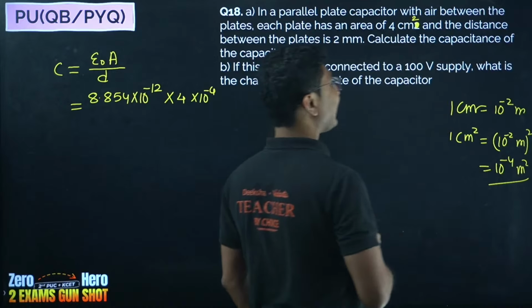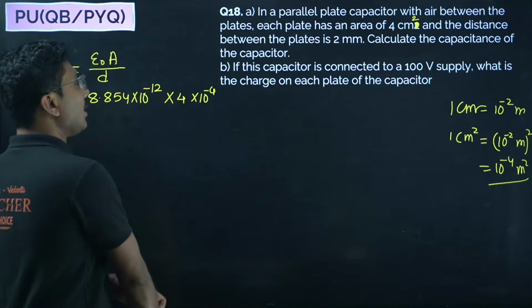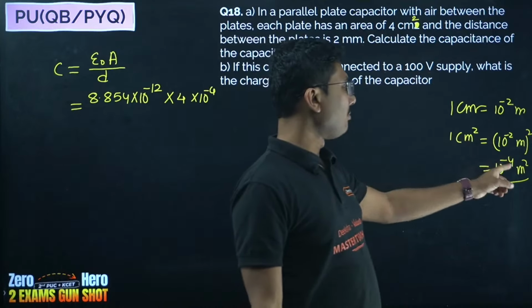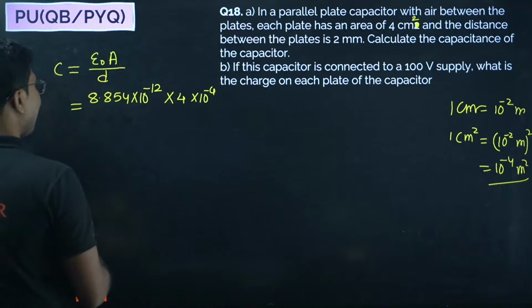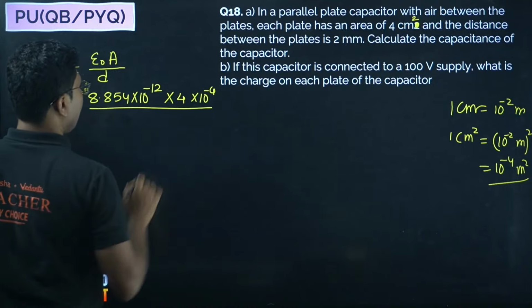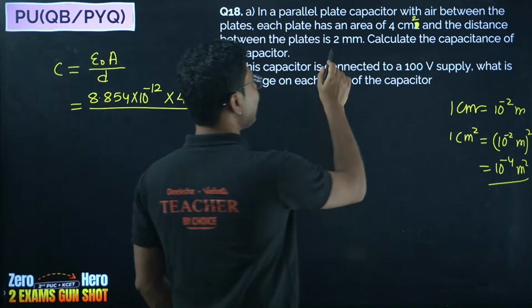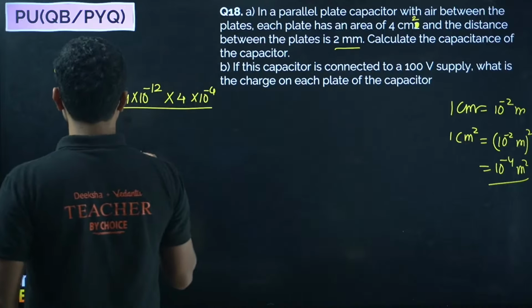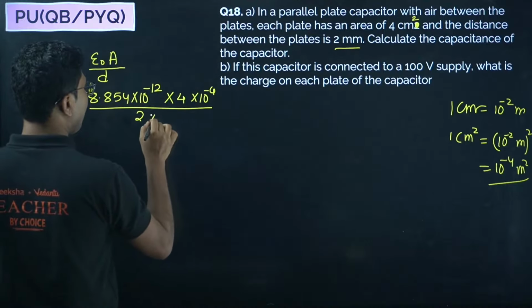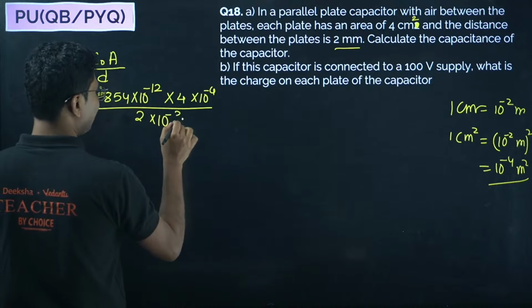So to convert centimeter square to meter square, you have to multiply by 10 to the power of minus 4. So don't make that mistake. Now, what is distance? Distance is given 2 millimeter. 2 millimeter means 2 into 10 to the power of minus 3.